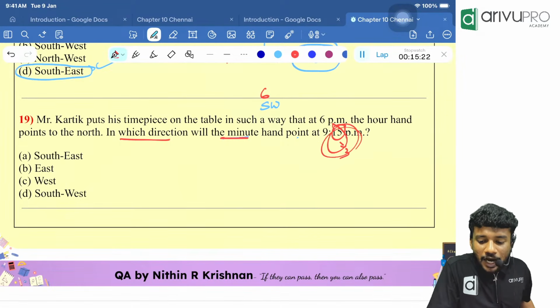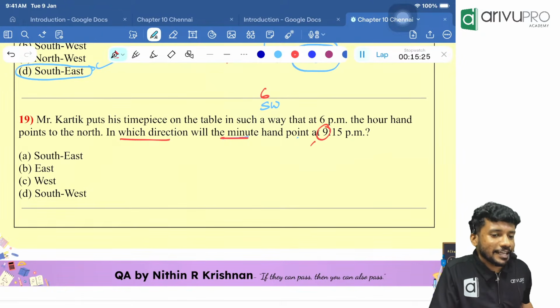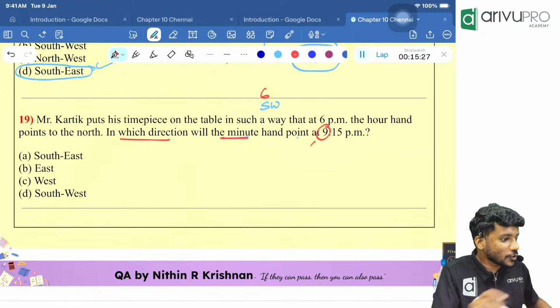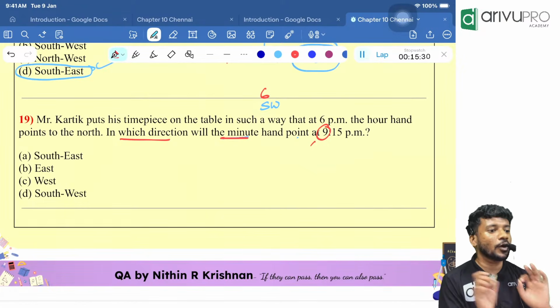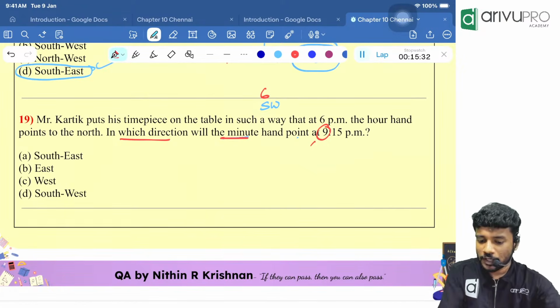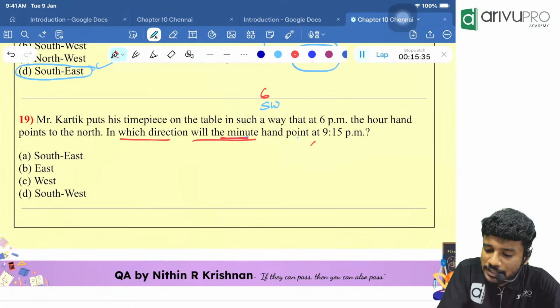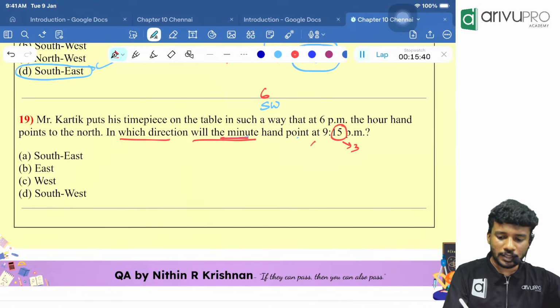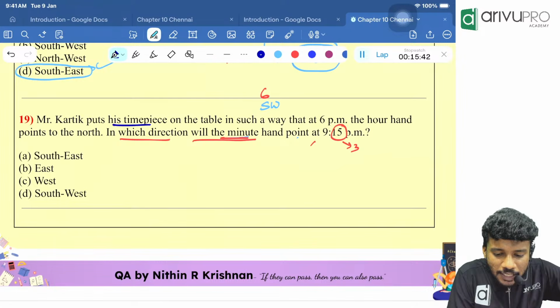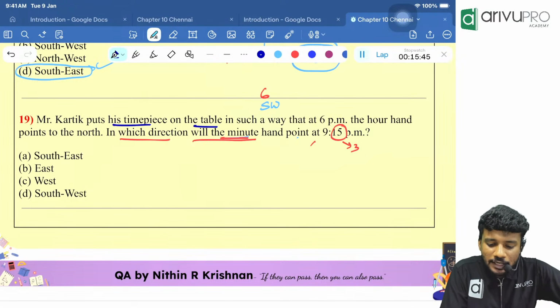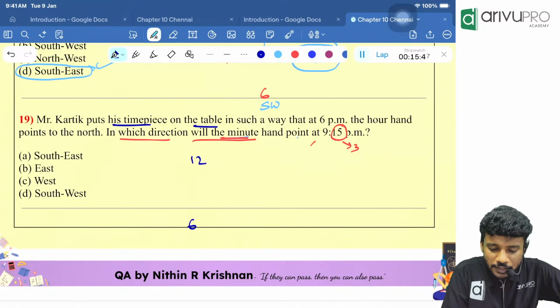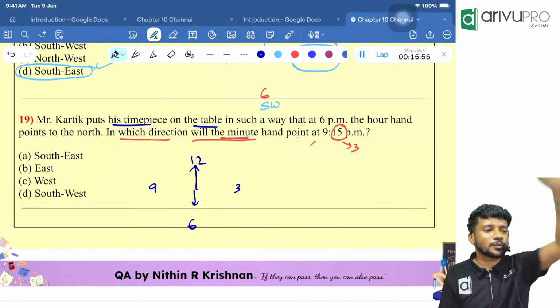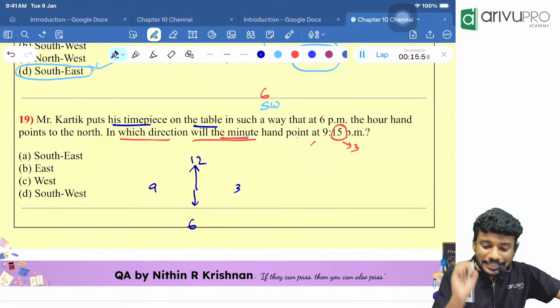What if the question was about the hour hand? We would need to find the value of 9. Which direction is 9 in? Rather than drawing the entire picture, we will draw what is required and go for the answer. Now, they are asking for the minute hand at 9:15, so it is pointing towards 3. Now, people, coming over here. Karthik puts his timepiece on the table in such a way that at 6 p.m., 6 is there, 12 is there, 3 is there, 9 is there. Our hour hand is pointing towards 6 and the minute hand is pointing towards 12. Then at 6 p.m.